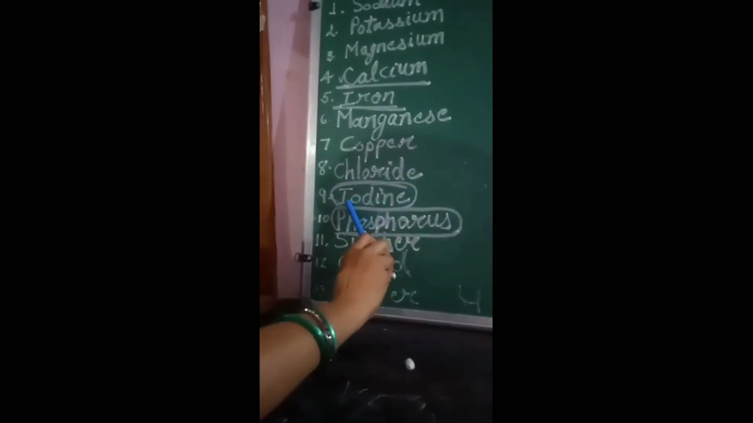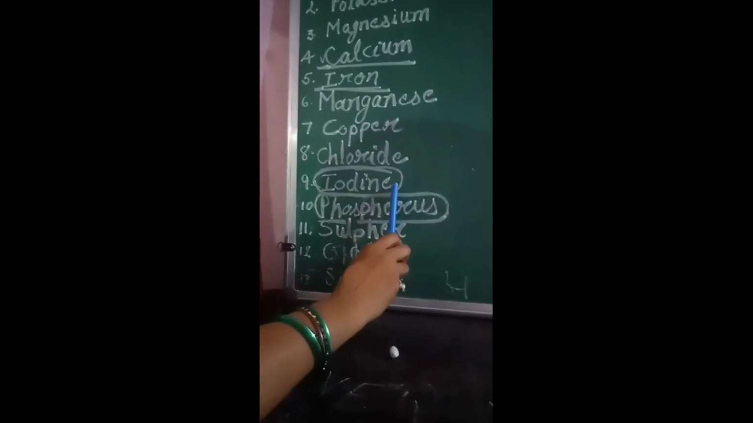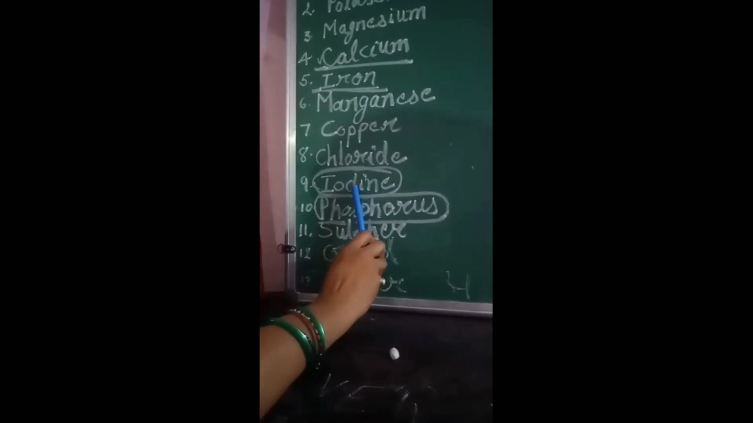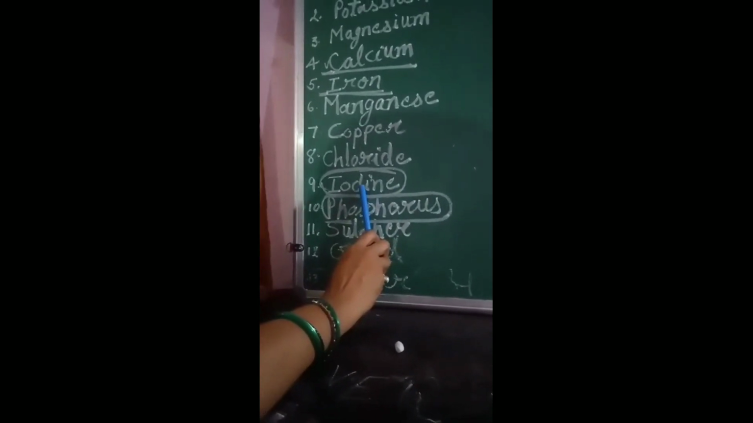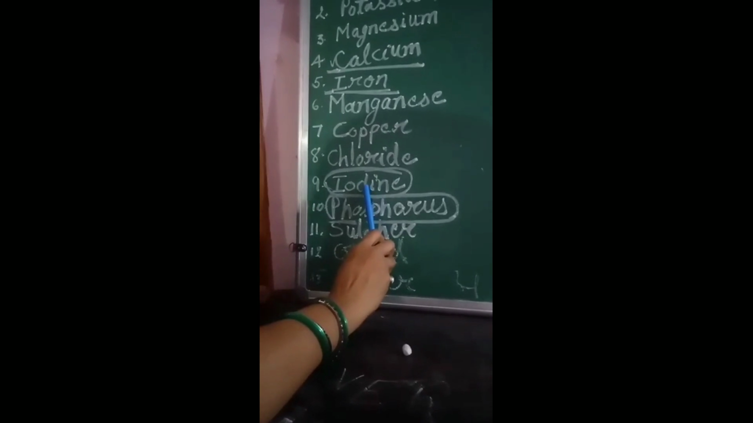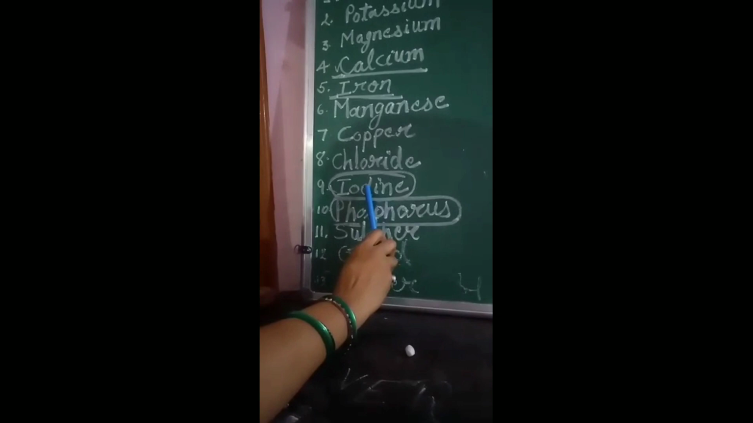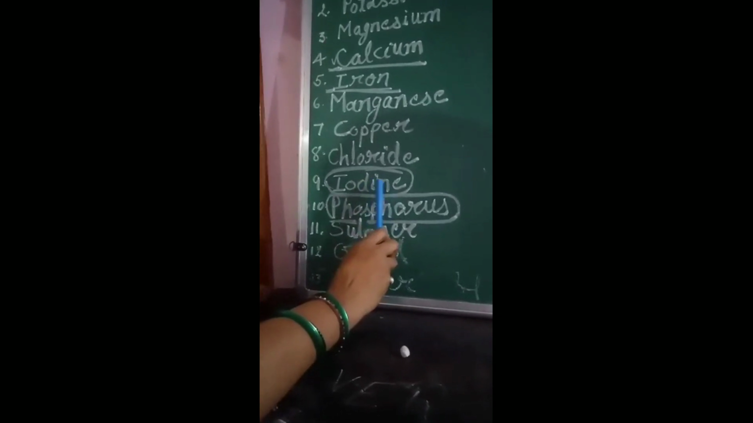After that, this is iodine. This iodine is also very important. I have also discussed in the earlier classes about iodine and its function, which gland functions with the help of iodine, and what happens to the gland if there is a deficiency of iodine in our diet.